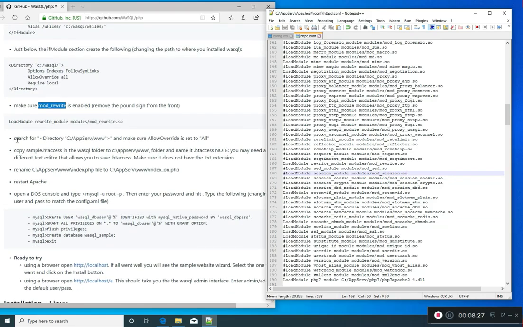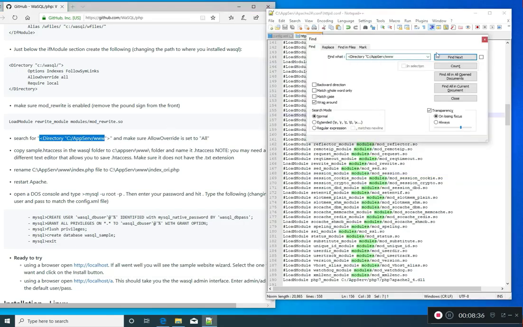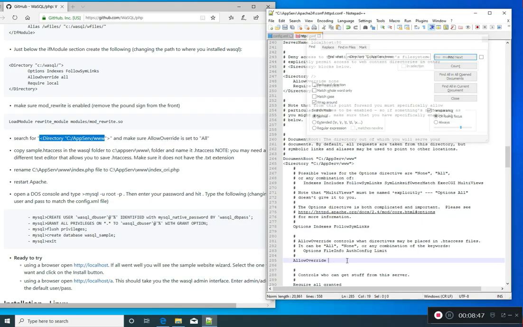Okay, and the next thing is search for directory appserve. Okay, there we go. And it says make sure that allow override is set to all. So here's allow override. Change that to all.